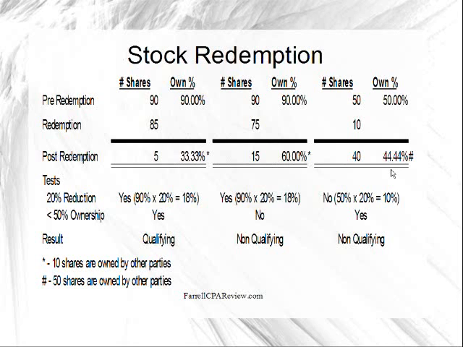In the third example, let's assume I start with 50 shares instead of 90. Redeem 10. After the redemption, I own less than 50% of the company, so I'm clean on that test, but I haven't reduced my ownership percentage by at least 20%.